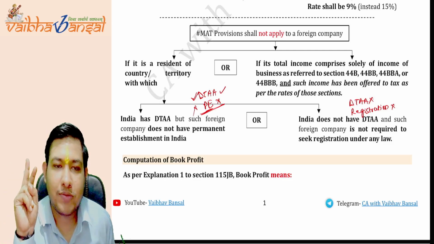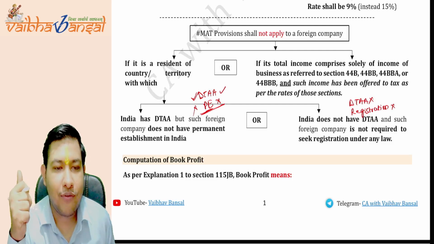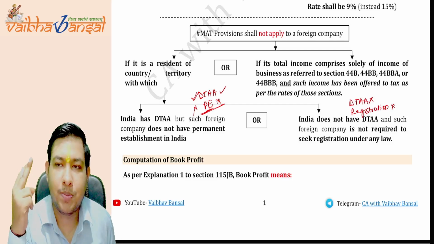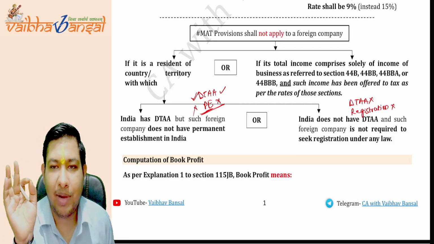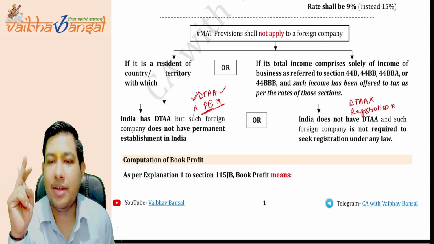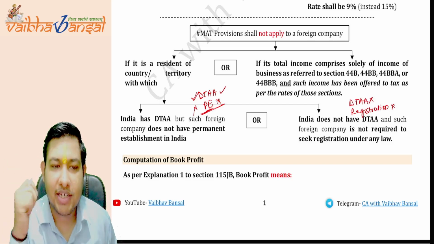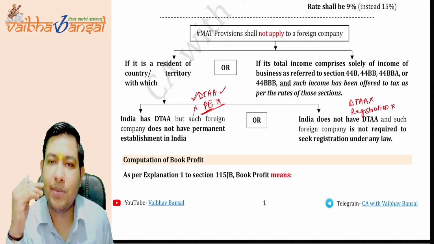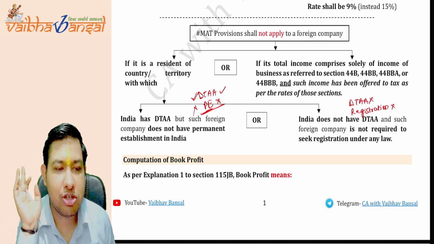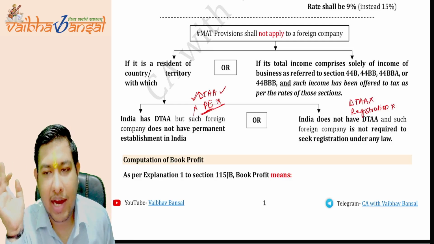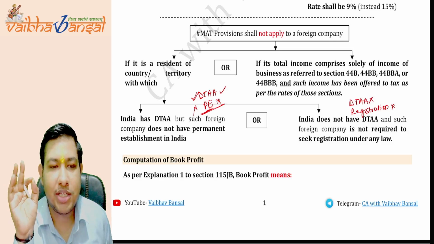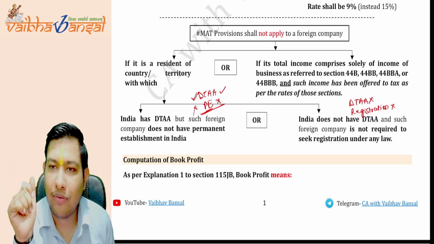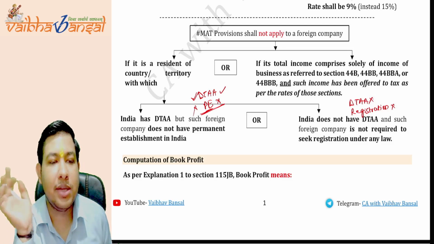So the MAT provisions will not apply in two cases. First is the DTAA exists plus permanent establishment does not exist. Then the MAT provisions will not apply. Then in the other case, DTAA also does not exist and the company does not require to take registration under any other act of India. Is this clear? In both these conditions, the MAT provision shall not apply to a foreign company. Then there is another provision.